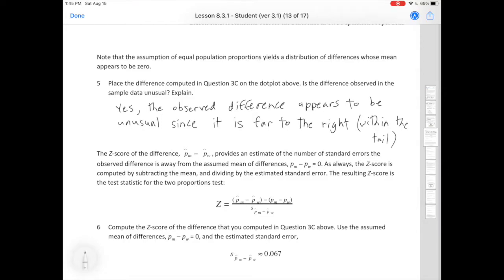Now, before you look at this and you think, oh no, this looks tricky, or I've never seen this before, I want to remind you that you've seen something just like this when you did hypothesis tests in module 7, right? So how did you do a z-score in that module? You took p hat and you subtracted p, and then you divided it by the standard deviation. Okay, and remember, you get this guy from the null.